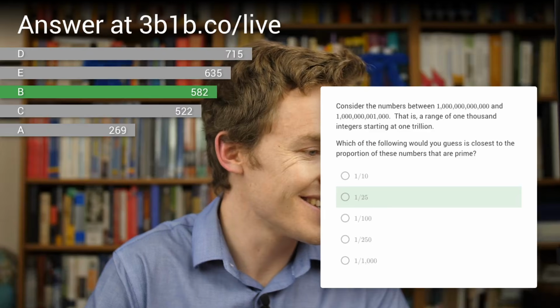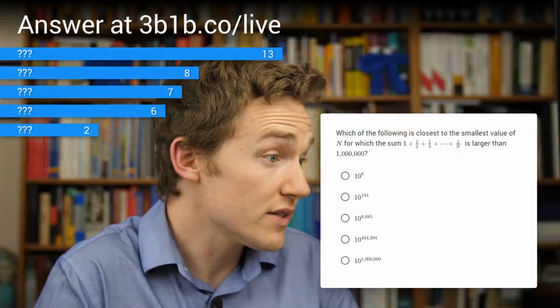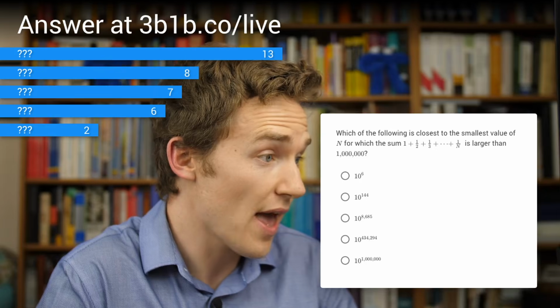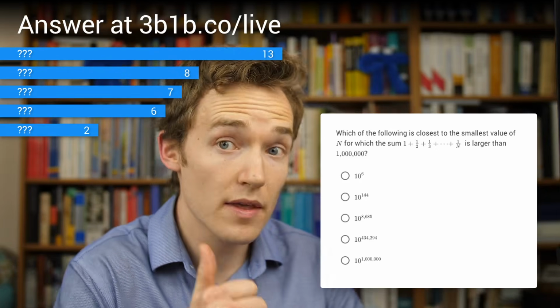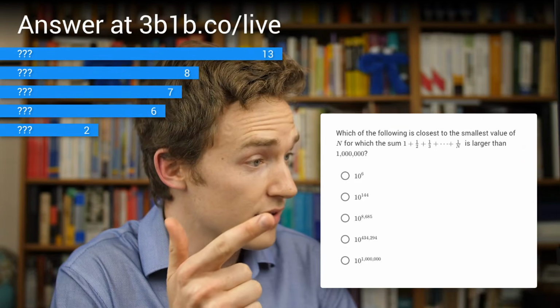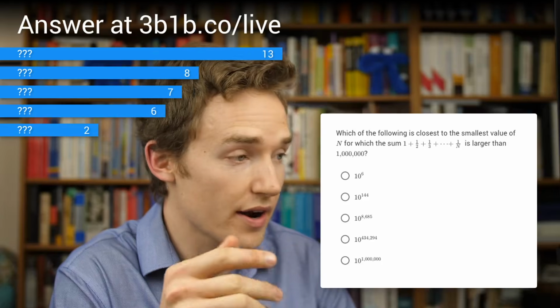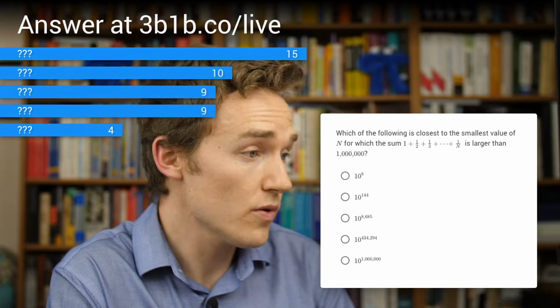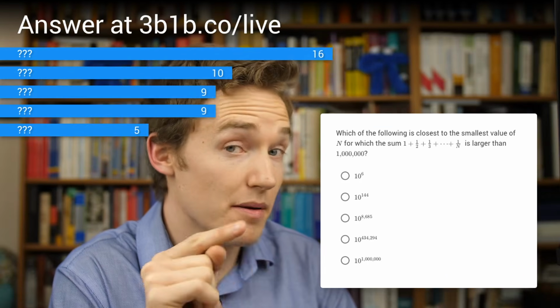So I'm going to go ahead and pull up the quiz and ask you another question, just to see if you've been paying attention so far. Our question asks, which of the following is closest to the smallest value of n for which the sum 1 plus a half plus a third plus a fourth, on and on, you keep adding until you get 1 over n, is bigger than 1,000,000? How long do you have to go until that sum is bigger than 1,000,000?